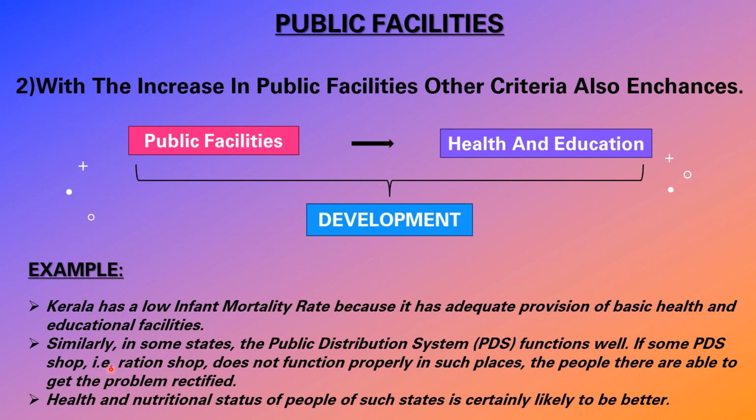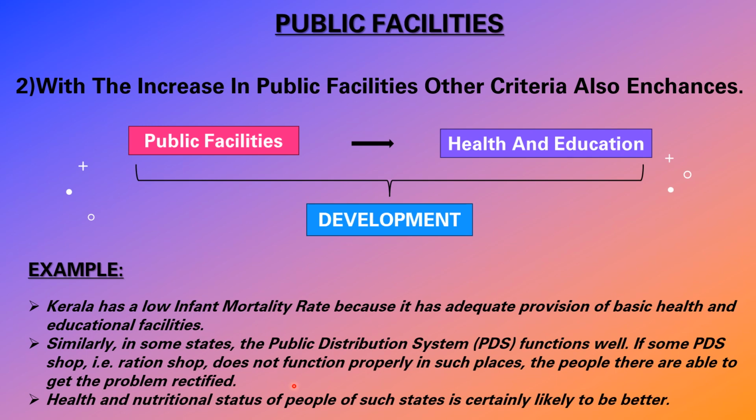Next, similarly, in some states the public distribution system functions well. If some PDS shops, that is ration shops, don't function properly, people are not able to get the problem rectified. Yes or no?